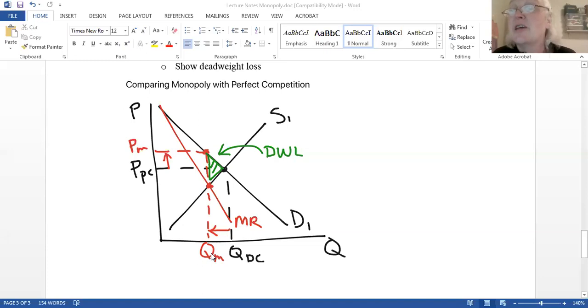On the other hand, when I go from my quantity up to the demand curve to find the maximum price, not this lower one but in fact this upper price, you go to the demand curve to find what you can charge. The maximum price this monopolist can charge is PM. Notice that the price the monopolist is going to charge is always greater than the price that perfect comp can charge. So to recap,